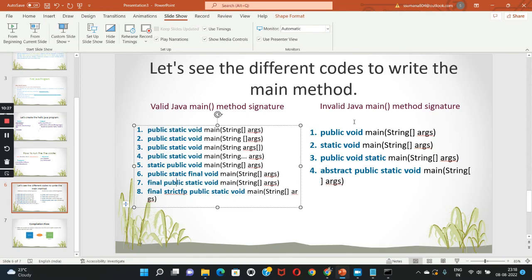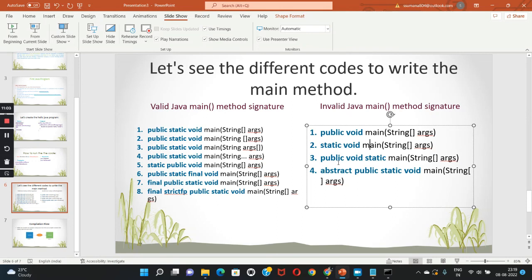And here we can see invalid Java main methods. So here, if we do not mention static, because the main method is a predefined method, that's why we should compulsorily mention static. If we do not mention static, then it will be invalid. And we should also mention public.